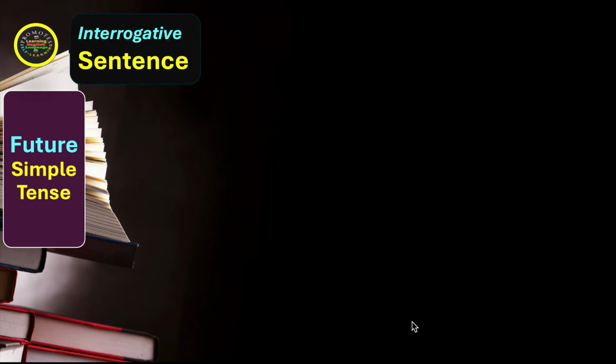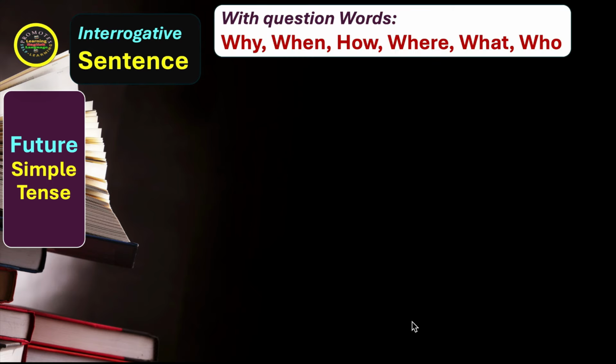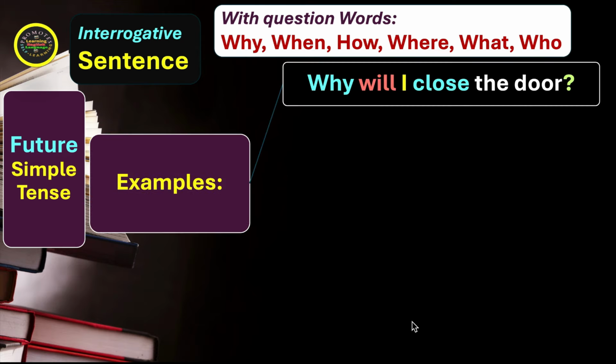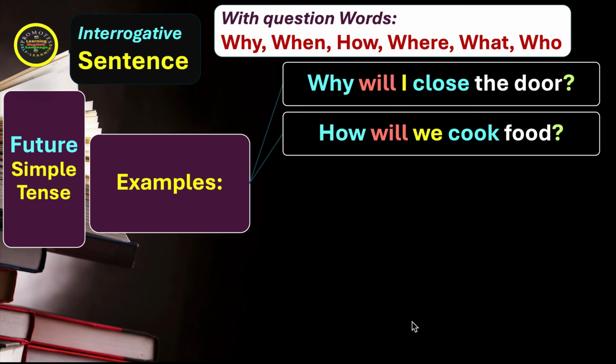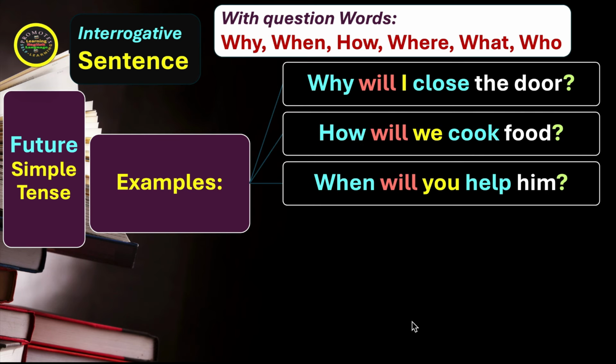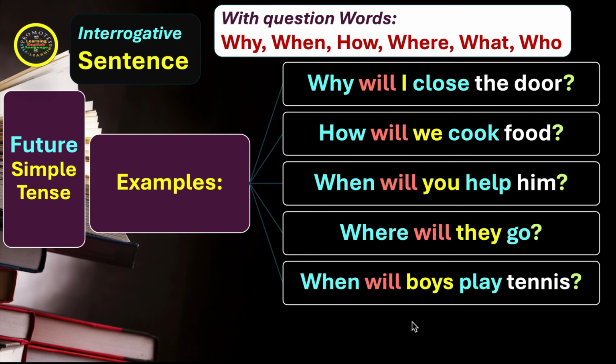Future simple tense in the interrogative sentence with question words like why, when, how, where, what, who. Let's see the examples. Why will I close the door? How will we cook food? When will you help me? Where will they go? When will boys play tennis? So the question words will come before the helping verb like will, and then we have the subject.